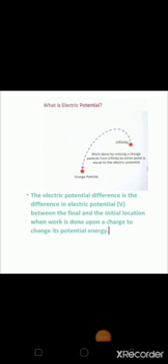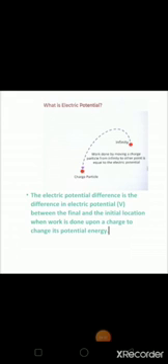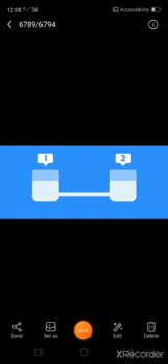Now here I have given the image also. You can see from the infinity point, the charged particle is carried to a particular point. The reference point is always earth. Work done by moving a charged particle from infinity to another point is equal to electric potential. The electric potential difference is the difference in the electric potential between the final and the initial location. Final is the charged particle and initial location is the infinity. When work is done upon a charge to change its potential energy, this particular thing is called electric potential.